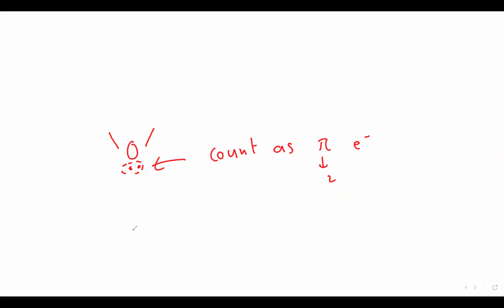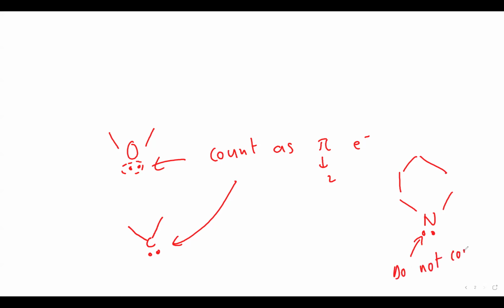Whenever there is a lone pair on carbon, it will also be counted as 2 pi electrons. But whenever there is a lone pair on nitrogen in a ring, do not count it as a pi electron.